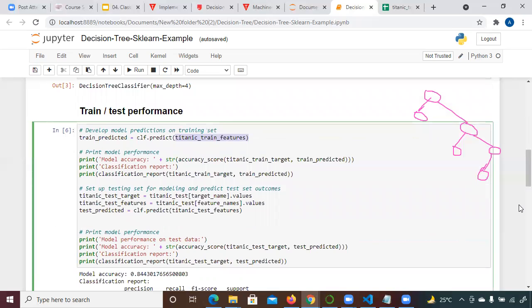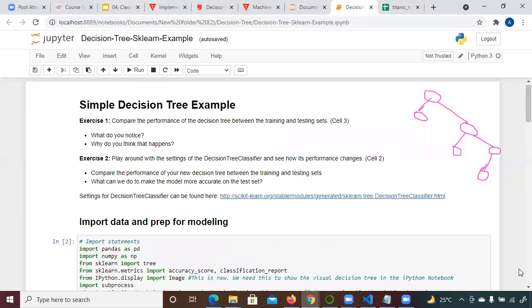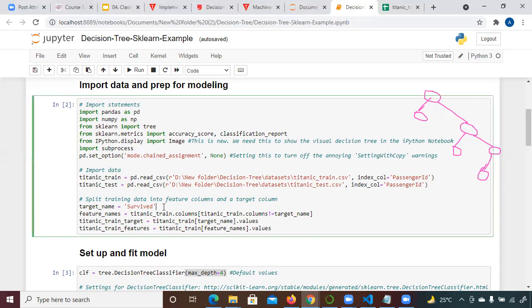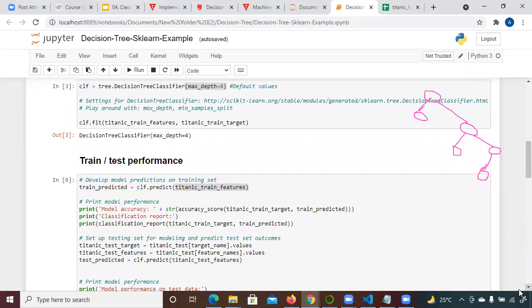It's just a template. You always have to use the same template. You just have to remove the dataset. In place of Titanic train, some other dataset might be there, and you have to change the path. The rest will always remain the same, and you have to tell what your target column is. The rest will be the same.